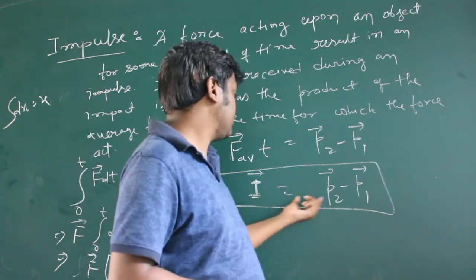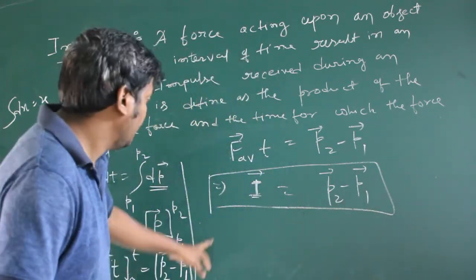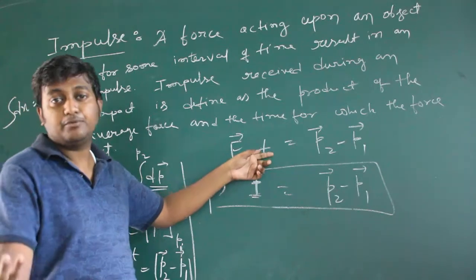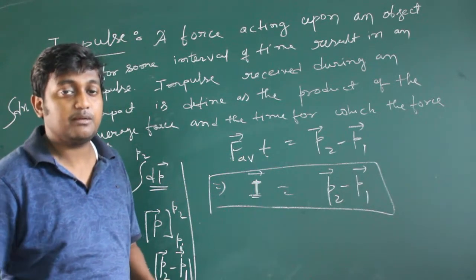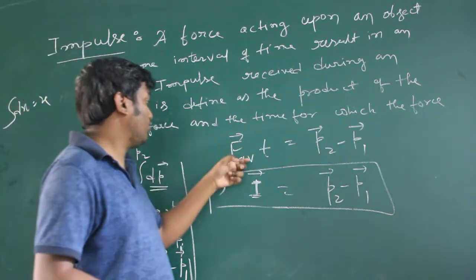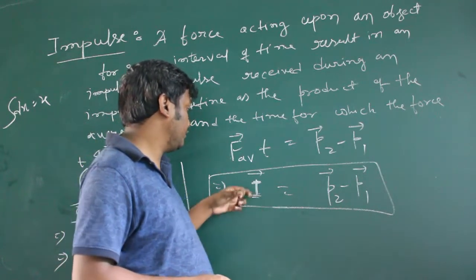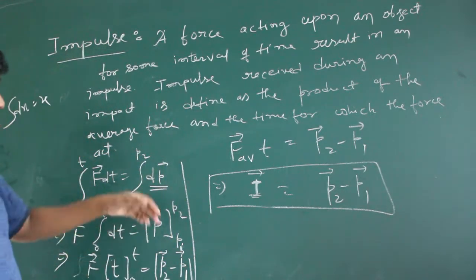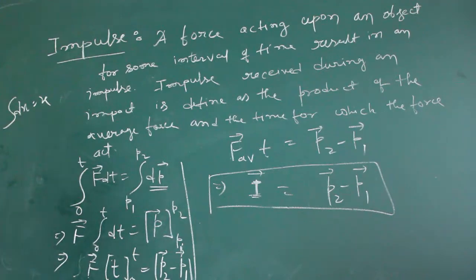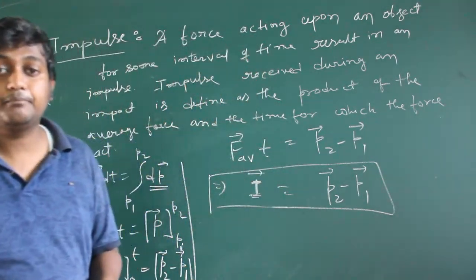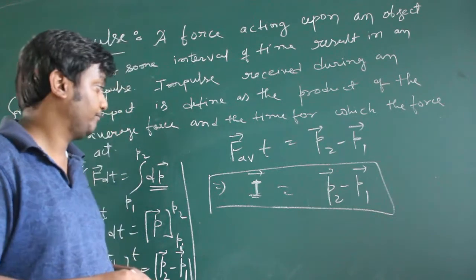Okay? So impulse will give us the change in momentum. Now impulse is also a vector quantity because impulse is equal to force into t. Time is a scalar quantity. Time is not dependent upon direction, but force is a vector quantity. So since force is a vector quantity, impulse also will be a vector quantity. So now we can say that the impulse received during an impact is equal to the change in momentum at the time of the impact.